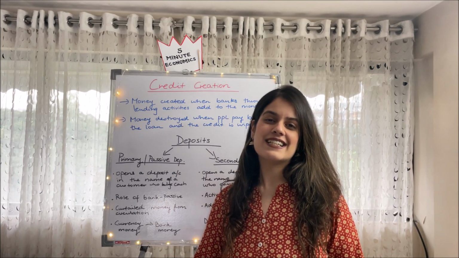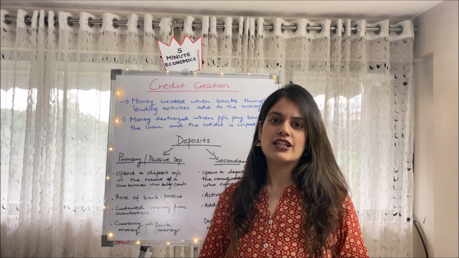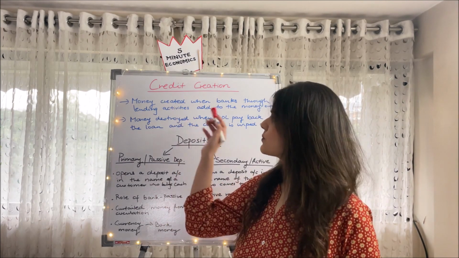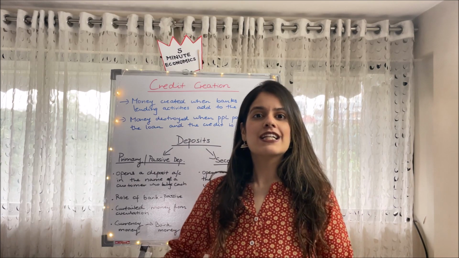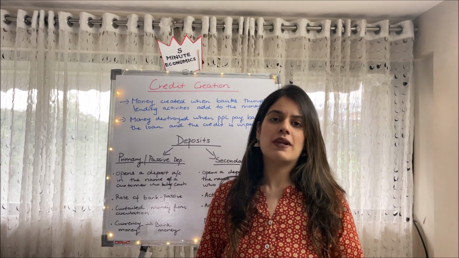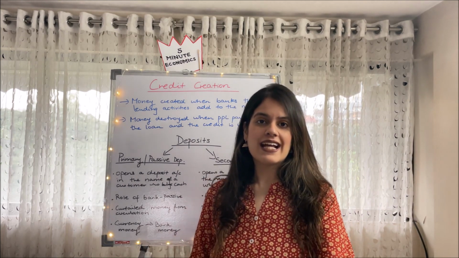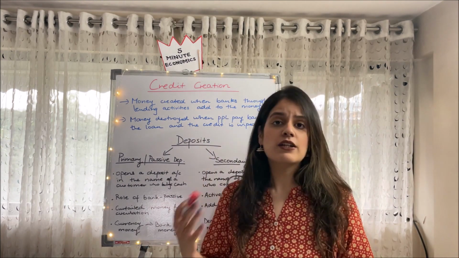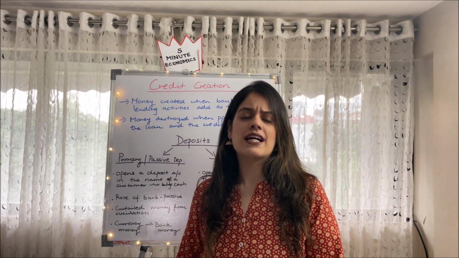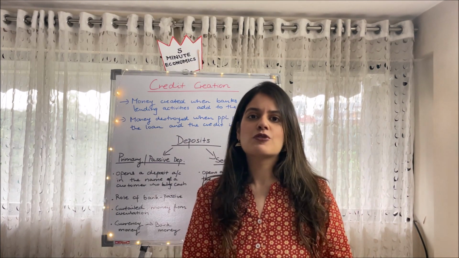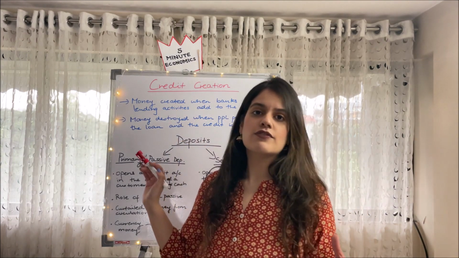So firstly guys, let me introduce you to the concept of credit creation. So what is basically credit creation? Money tends to be created when banks, through their lending activities, make a net addition to the total money supply of the economy. Whereas money, on the other hand, tends to be destroyed when people repay the loan they had taken from the bank, and the credit that was created in the process is also wiped off. So these are the first 2 points.